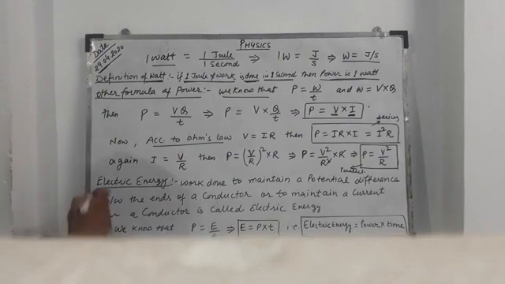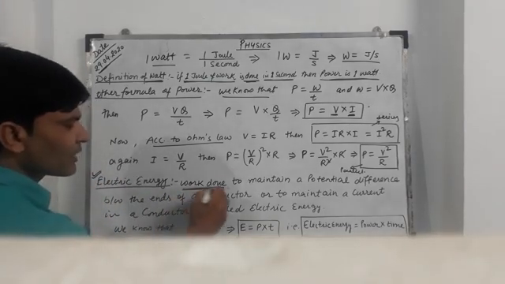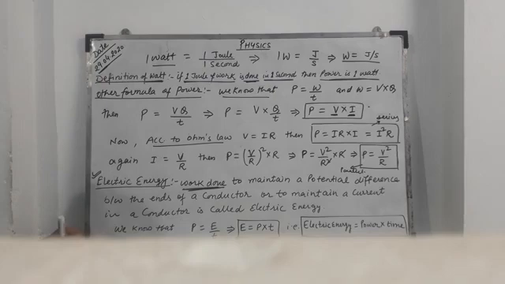Now come to the point of electric energy. What is electric energy? Electric energy is the work done. As you know, energy is the ability to do work.